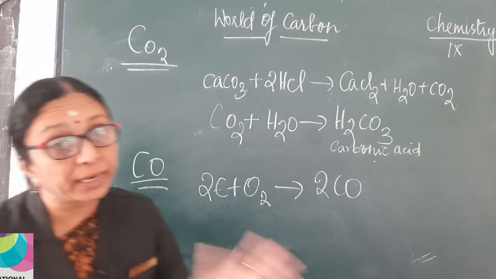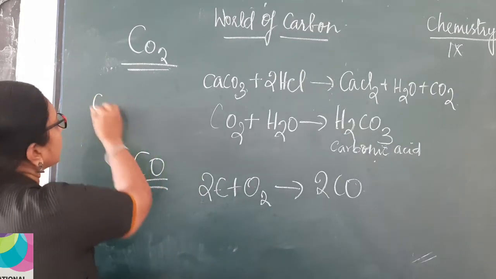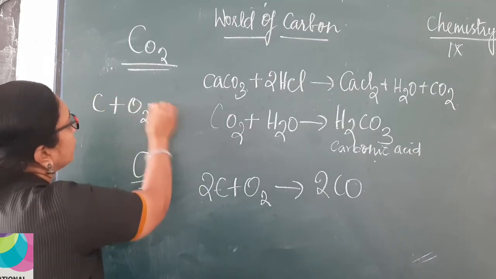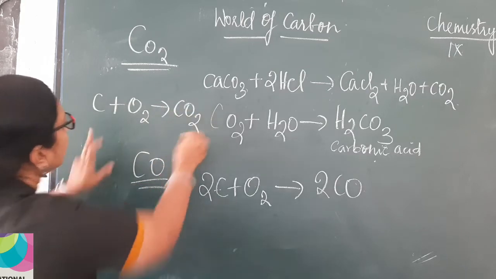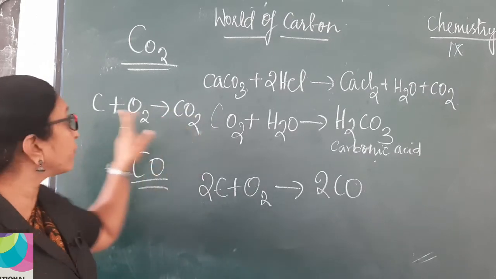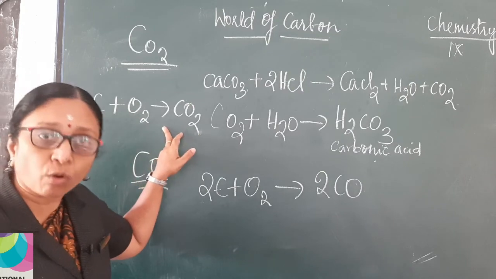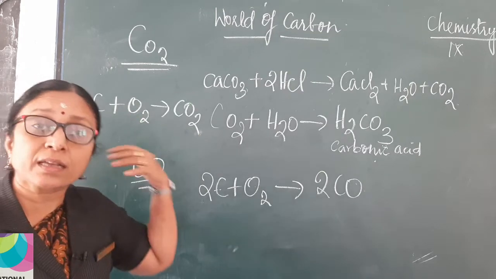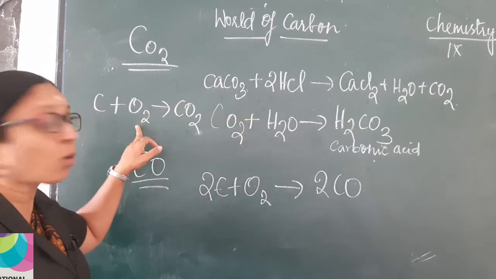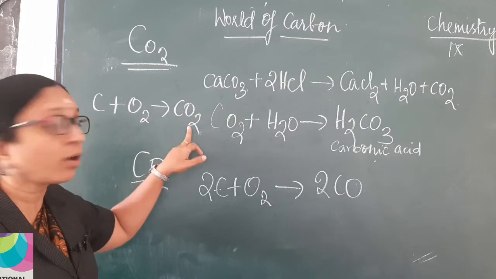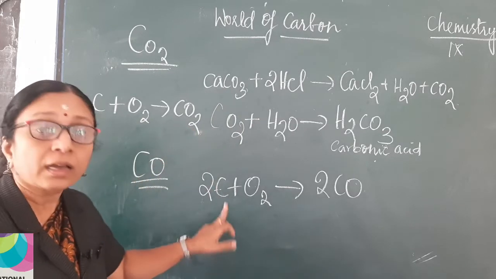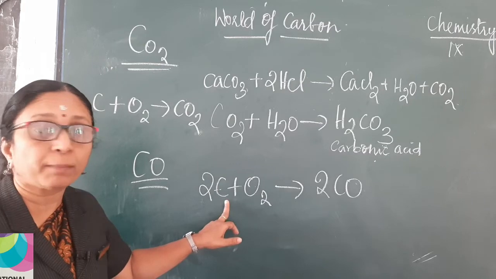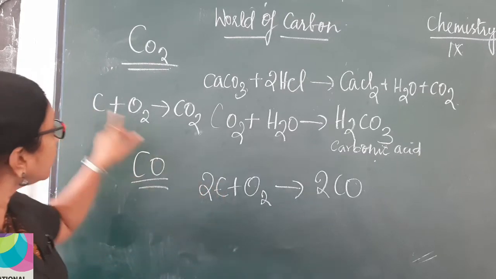When there is complete combustion, what happens? You will get carbon dioxide. C plus O2 gives CO2. Here there is complete combustion of carbon in the presence of oxygen. Carbon burns completely taking in the oxygen in the atmosphere, so carbon dioxide is formed. Here, carbon is not burning properly because the amount of carbon is doubled.